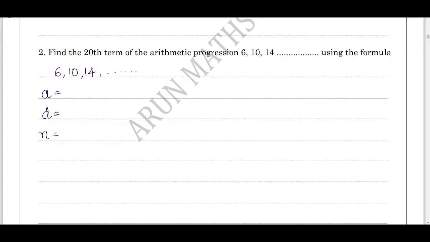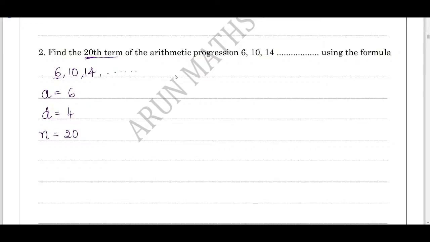The first term is 6. Common difference d is 10 minus 6, which is 4. We need to find out the 20th term, therefore n equals 20. Now we understand the difference between sum and finding the term. If they ask you to find the sum of 20 terms, we need to use the Sn formula. Here you need to find out the 20th term.